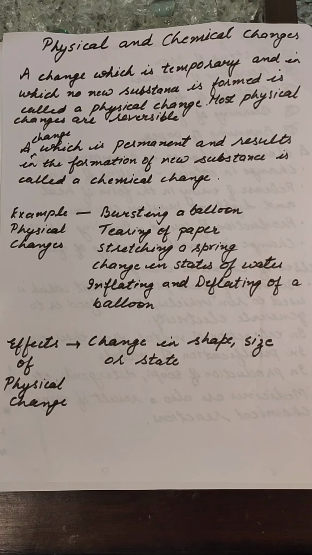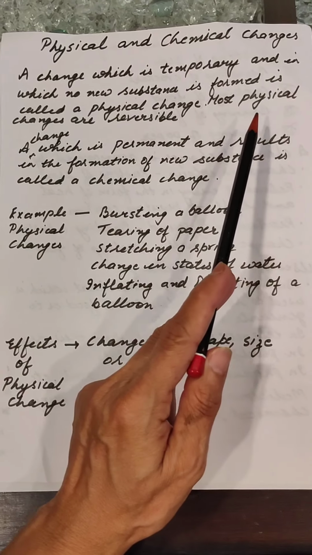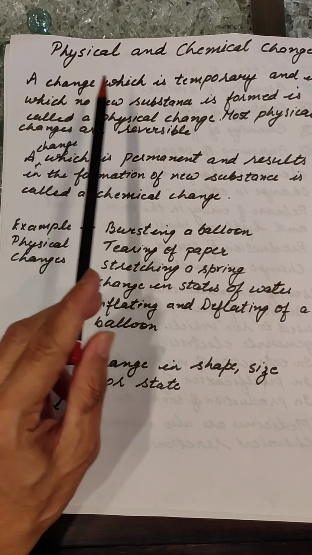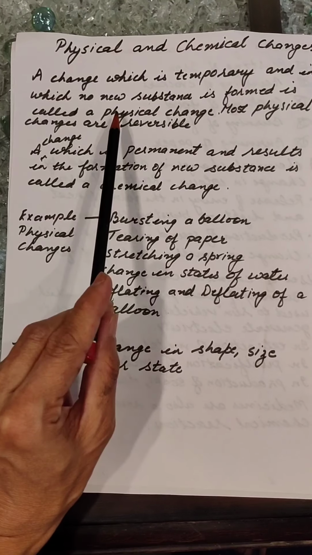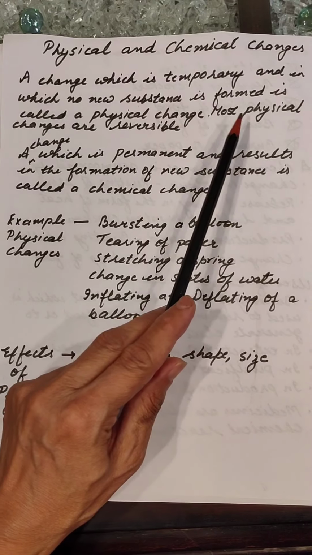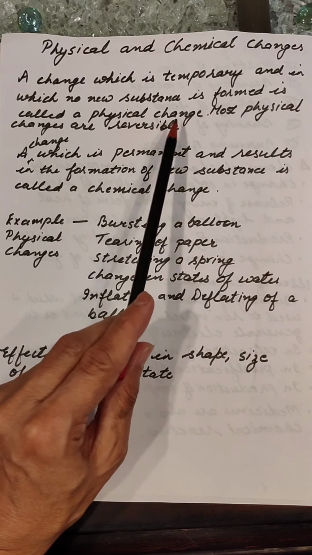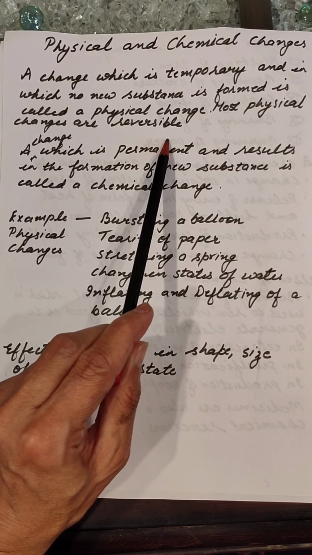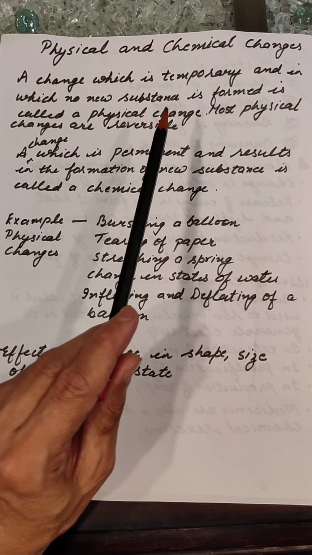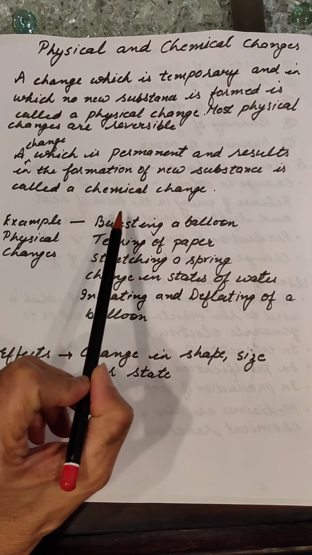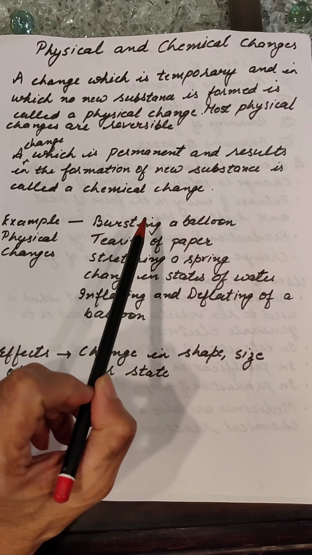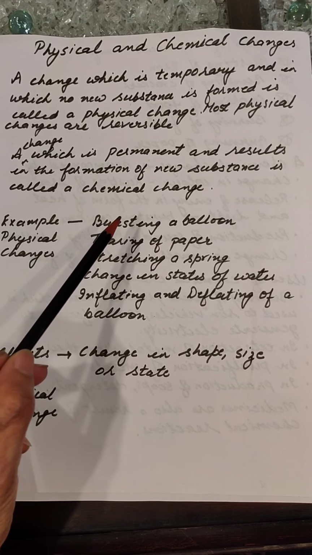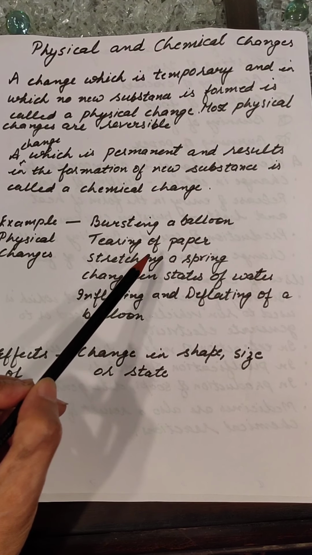Now come to physical and chemical changes. What is a physical change? A change which is temporary and in which no new substance is formed is called a physical change. Most physical changes are reversible. Take examples like bursting of a balloon, or, again giving the same example, changing of ice into water.